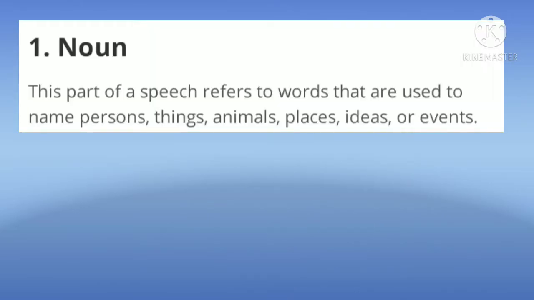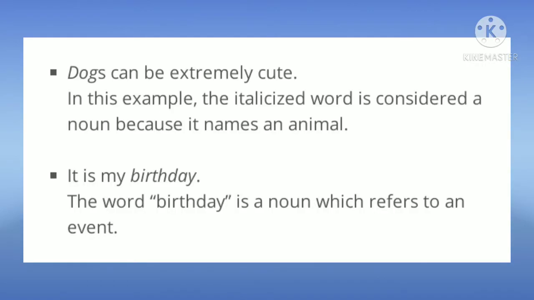First one is noun. It tells us the name of anything such as a person, animal, place, and ideas or events are also included in this. For example, dogs can be extremely cute. And second example is, it is my birthday. So in the first sentence we can see that dog is the name of an animal, and in the second sentence we can see that birthday is an event.